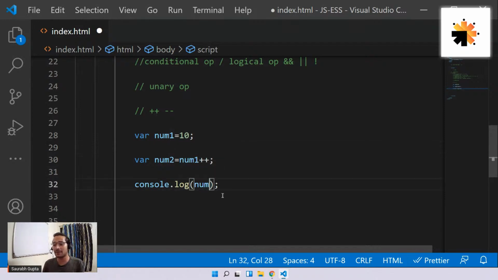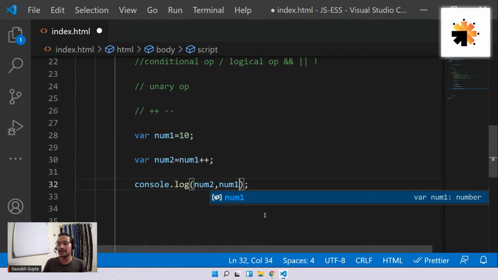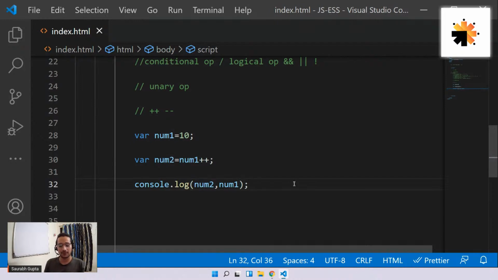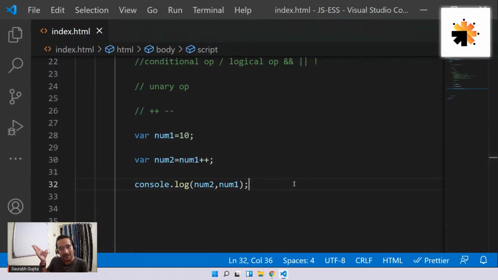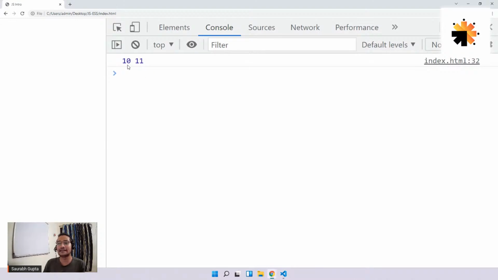To show you that, let me print both of them. So let me print num2, comma, num1. See guys, just by putting a comma, you can also print two variables in console.log. Now let's see. As you can see, num2 is 10 and num1 is 11. That means first the assignment operation happened. Whatever was the value of num1 initially goes to num2. So num2 becomes 10, and then num1 increments itself and becomes 11. And that's why here we see 10 and 11.